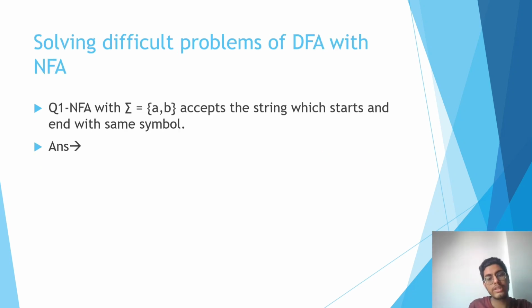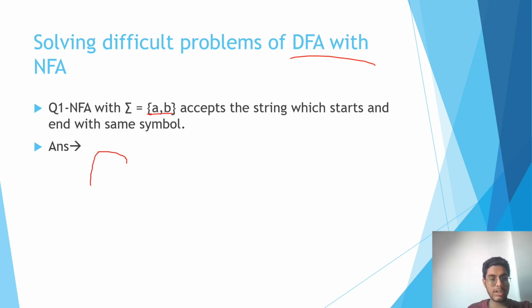So let us solve difficult DFA problems with NFA. We can solve DFA problems with NFA easily, because we don't have to show the transition for each and every state. Take the problem: accept the string which starts and ends with the same symbol. This was difficult in DFA. If you want to solve it with DFA, it will be very difficult. Let us see what we can do in NFA.